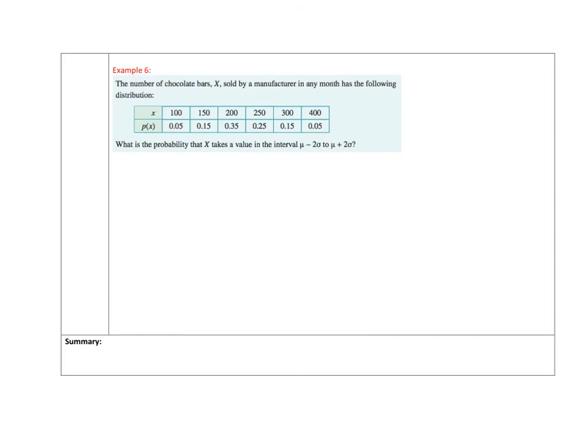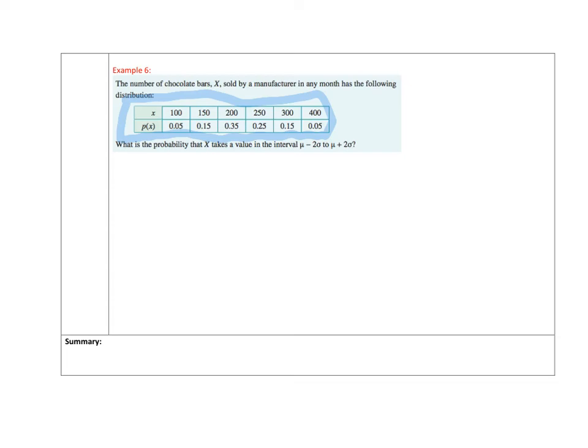Finally today, we're looking at example 6. It says the number of chocolate bars X sold by a manufacturer in any month has the following distribution. So the most important part there is I've got a distribution table. What is the probability that X takes a value mu minus 2 sigma to mu plus 2 sigma?